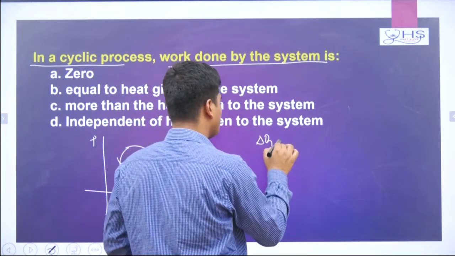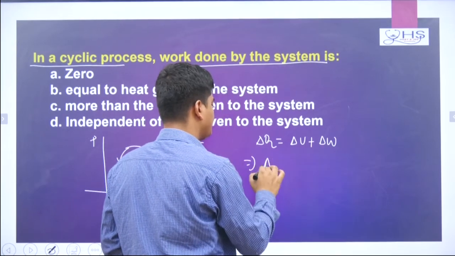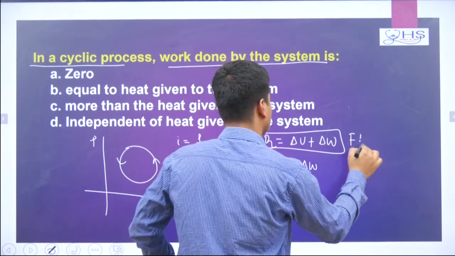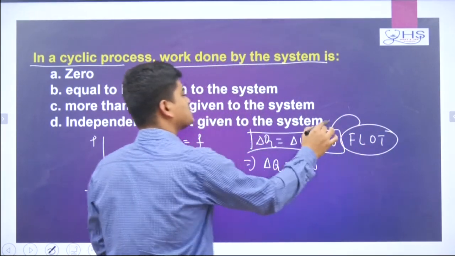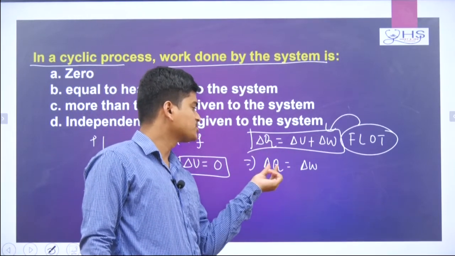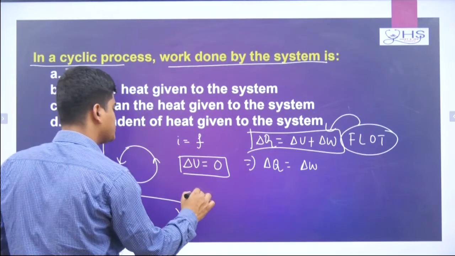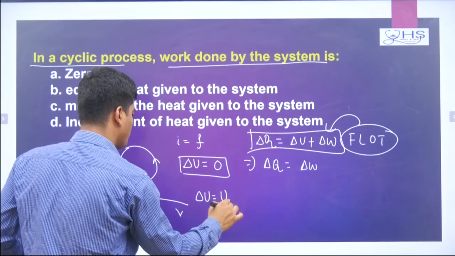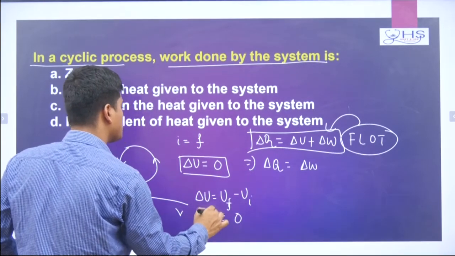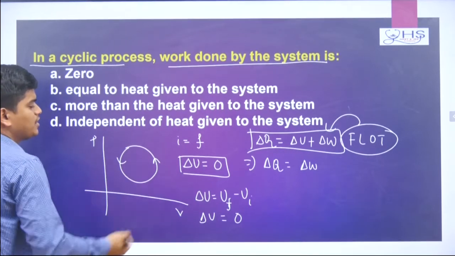I will go for delta Q equal to delta U plus delta W. Here I can find delta Q is nothing but delta W. This is the first law of thermodynamics, FLOT. It says delta Q equals delta U plus delta W. If delta U is 0 for a cyclic process, delta Q will be delta W. Why is it happening? Because the initial point and final point are the same. So the change in energy, Uf minus Ui, will be how much? 0, because initial and final internal energy will be equal.